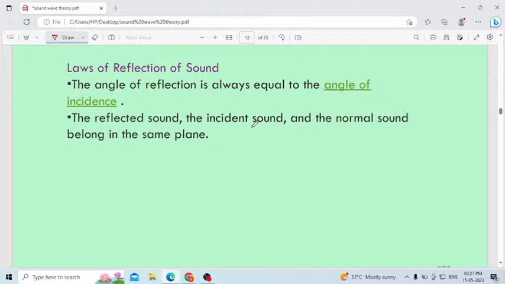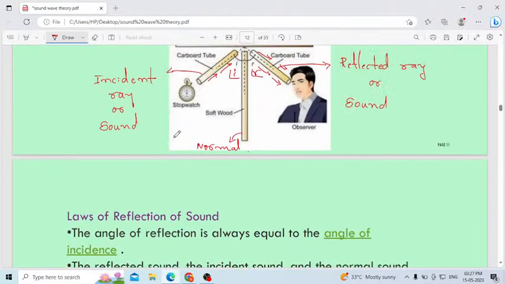Then the law of reflection of sound: the angle of reflection is always equal to the angle of incidence. Already I told, the reflected sound, the incident sound, and the normal belong in the same plane. This is the normal. This is the incident sound. This is the reflected sound. All of them will lie in the same plane.